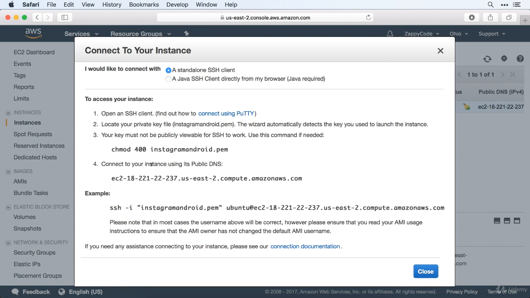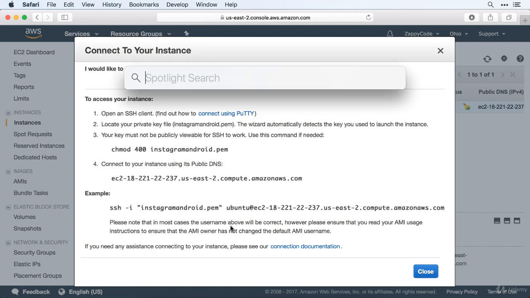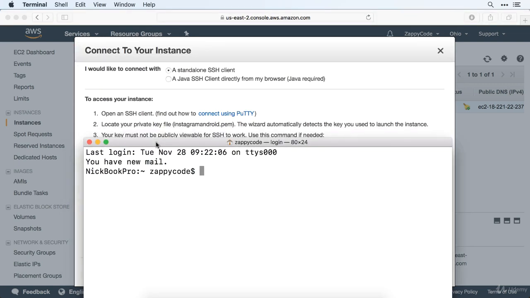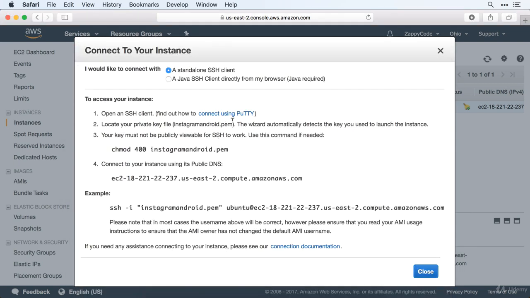So you're going to have to find one on your computer. On the Mac, it's the terminal. So if you do Command-Spacebar to open up Spotlight, just go ahead and search for terminal. And if you're on Windows, I would recommend using something called PuTTY. And luckily they have a link to it here, which is pretty great. So with this in place, let's go ahead and move forward.